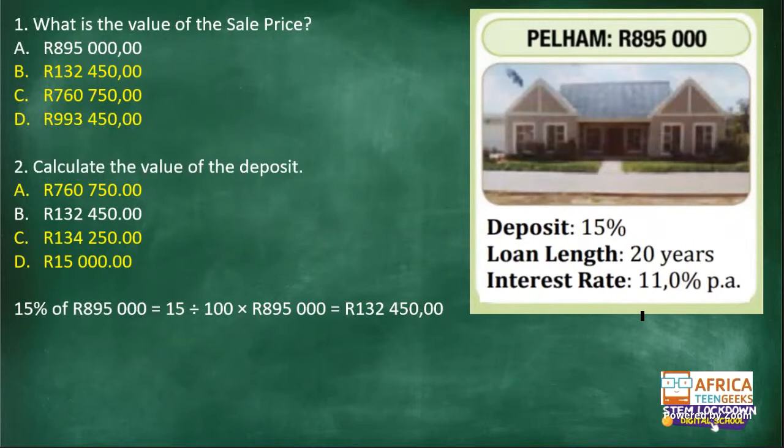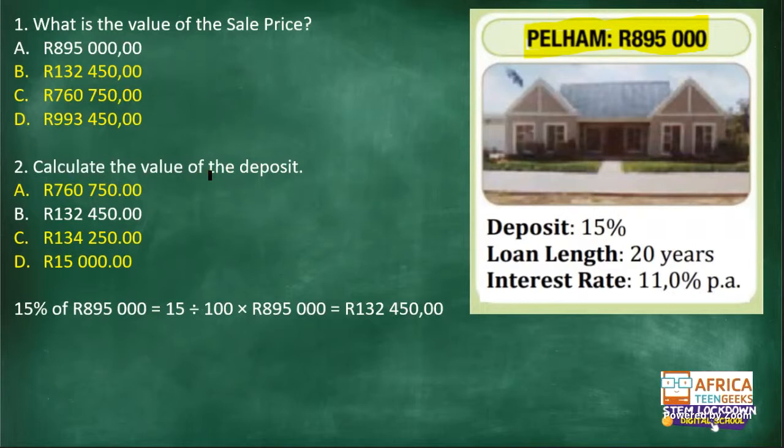So guys, the first question was the value of the sale price. The sale price is the selling price, how much the house or the particular advertised item is going for. Here we see that the sale price for this house is 895,000 rands. So for question 1, the answer was A. I'm looking at your answers from yesterday. We only had Will, Genesis, Mitidisi, and Kamu answering, and they all got the first answer correct.